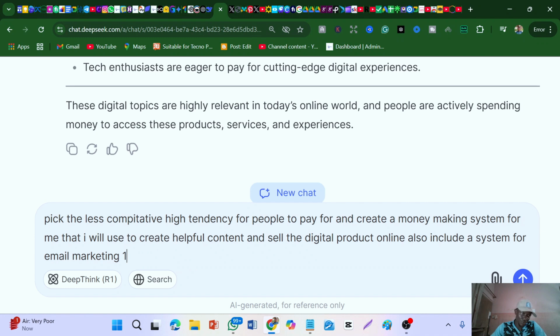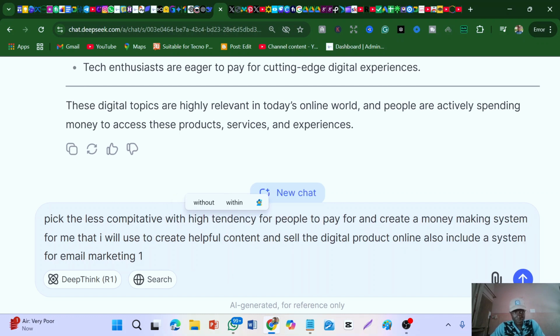Now this is the next thing you're going to do. You're going to type this. Listen to me and listen attentively. Pick the less competitive with high tendency for people to pay for, and create a money making system for me that I will use to create helpful content and sell the digital product online. Also include a system for email marketing.